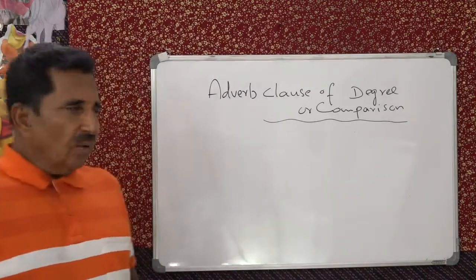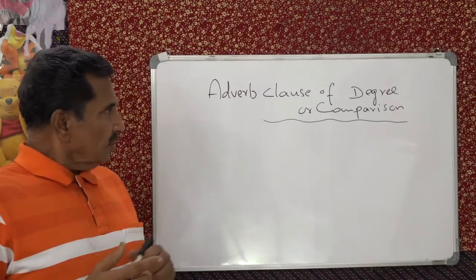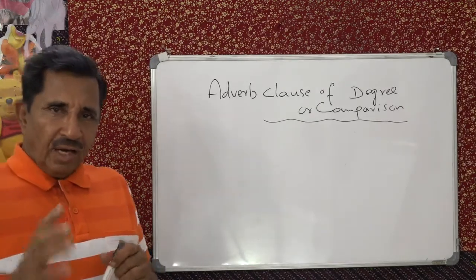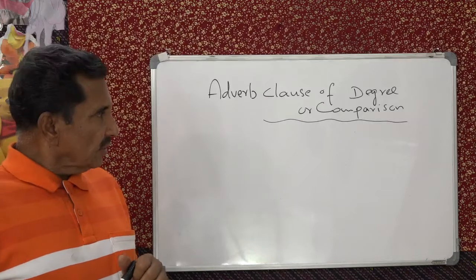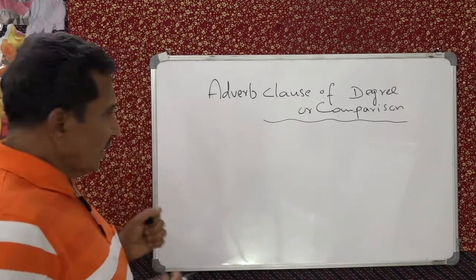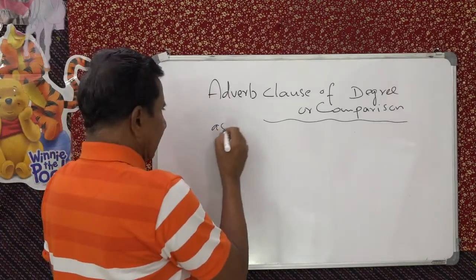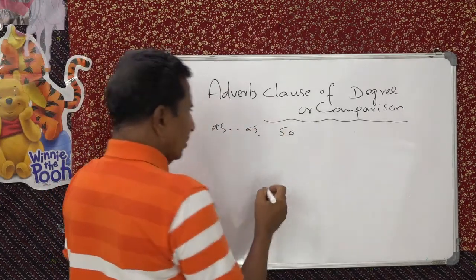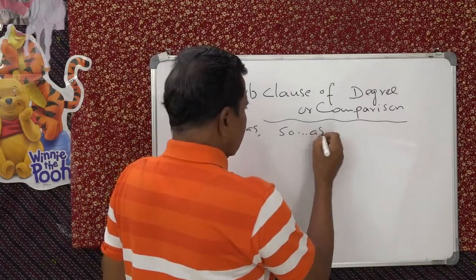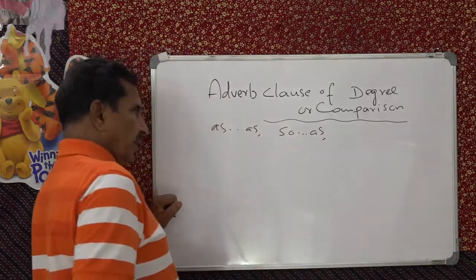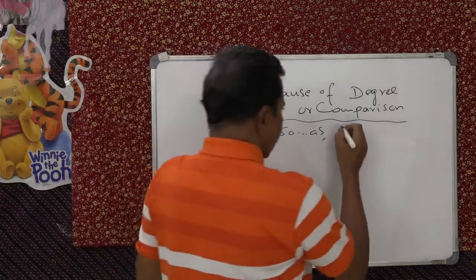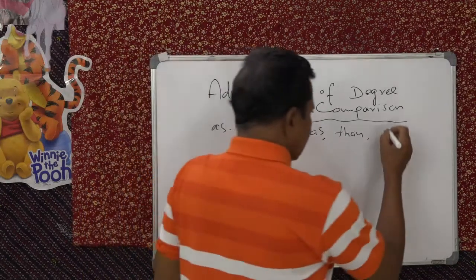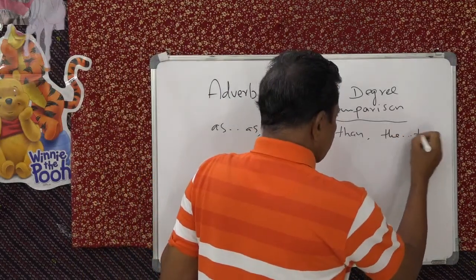Now the usual conjunctions used for adverb clause of comparison are as, so as, than, and also the expression the.